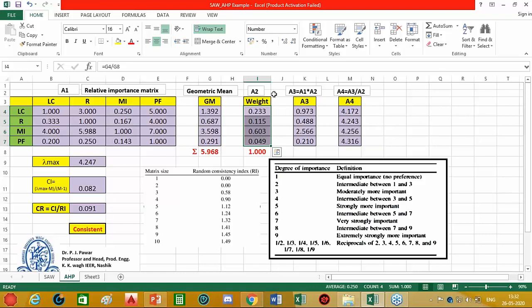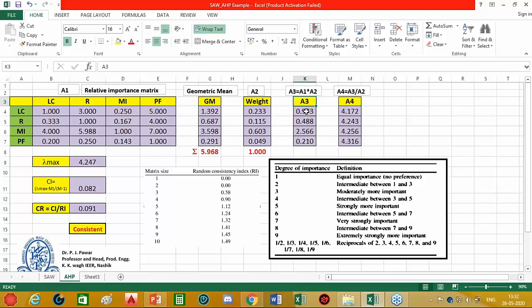The procedure is like this: we first find the matrix A3. The matrix A3 is the product of A1 and A2. The A1 matrix is the matrix of relative importance, and the A2 matrix is the matrix of weights. This is a 4x4 matrix and this is a 4x1 matrix, so the resultant is also a 4x1 matrix. So we have this matrix A3.